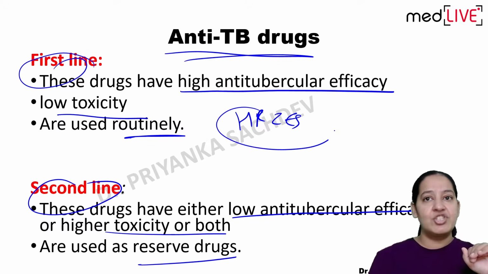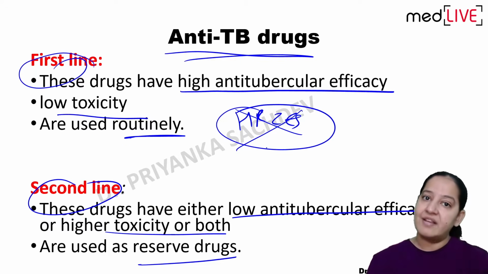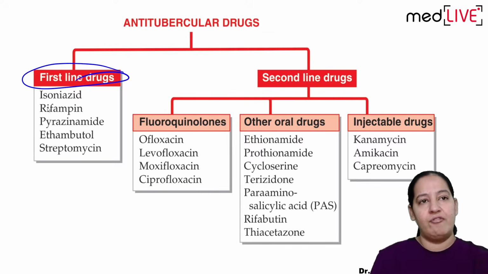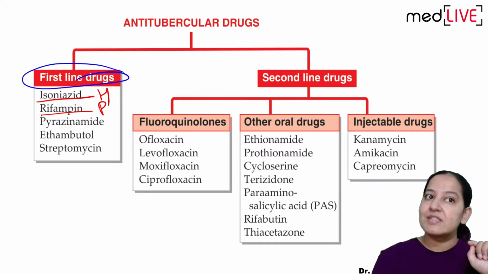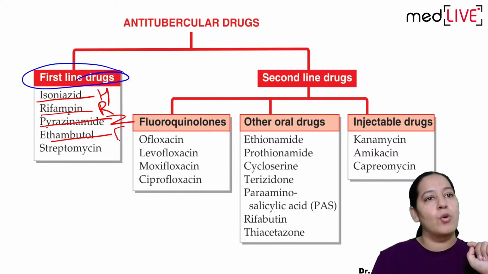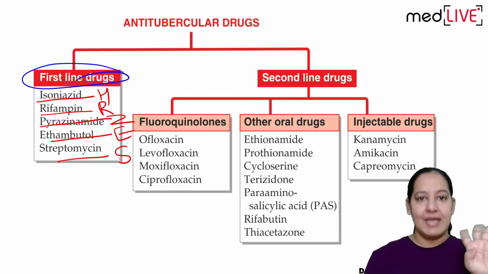The patients who cannot tolerate first line, and in whom first line drugs are contraindicated, we use the second line. So what are first line? First line drugs are 5. As I have told you, isoniazid is known as H, rifampicin is known as R, pyrazinamide is known as Z, ethambutol is known as E, streptomycin is known as S. So HRZES, the 5 main category of the drugs.